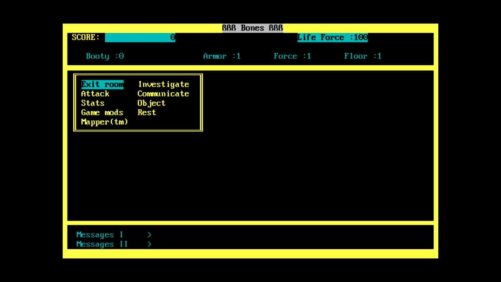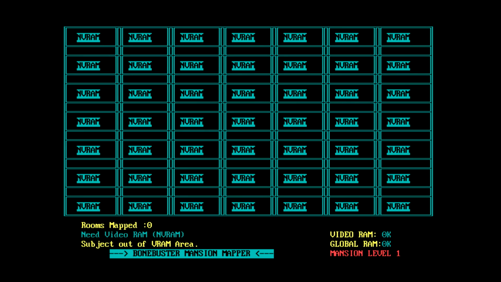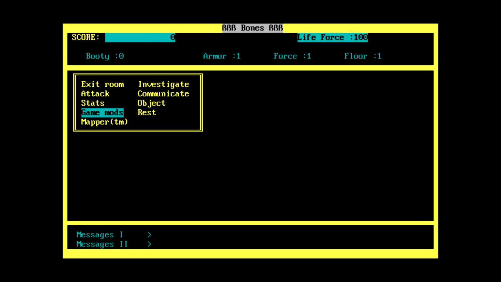Okay, so I guess we're in a room or something. Can select a whole bunch of things here. Got a mapper. Oh, I think I've actually played this before now that I'm looking at this. If I'm remembering this correctly, this is kind of like a battle game. So you go to different rooms and you fight different things, and then you get sort of treasure and items to use and stuff. If I'm remembering that right.